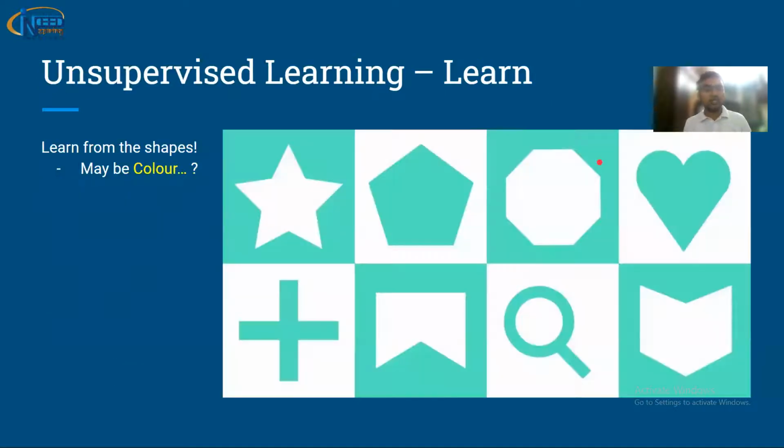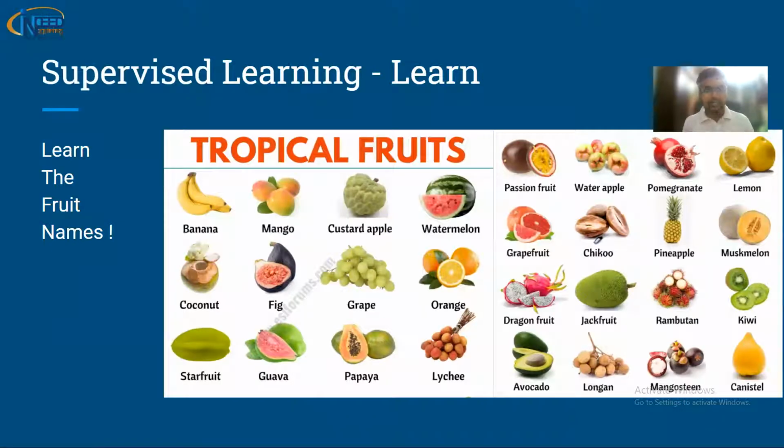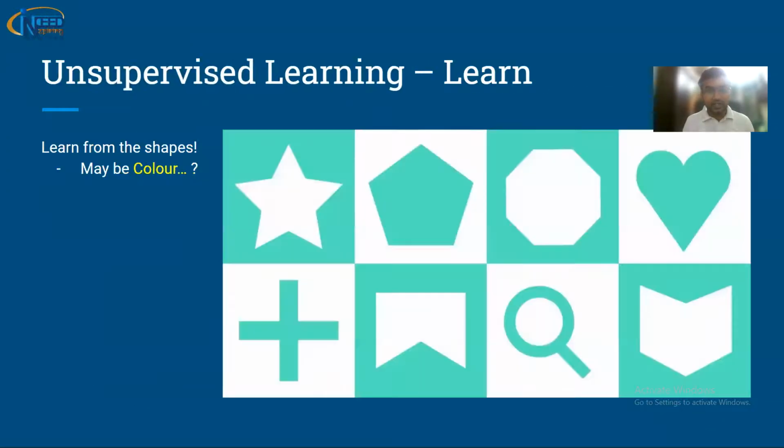Now let us go to unsupervised learning. Have a focused view of this image and try to identify all the features from it. Can you see labels here? The way we have labels in these tropical fruits, can you see labels here as well? No, the labels are not present. This is the difference between supervised and unsupervised. It is only having X, only input features. It is not having Y, it is not having the labels.